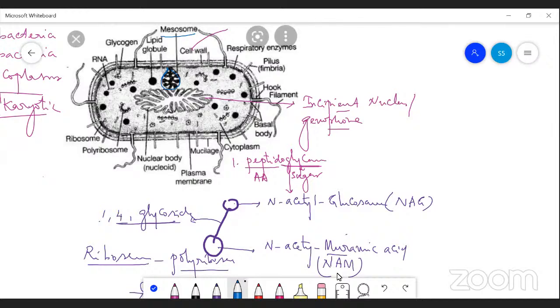The next, certain fat droplets are also present in the cytoplasm of the cells. Flagella is a locomotory organ of the bacteria. And another small, hollow-like structure which arises from the cell membrane is called pili. It is made of proteins called pilin. Flagella is made of proteins called flagellin. What are the functions of this pilin? It is involved in sexual reproduction.